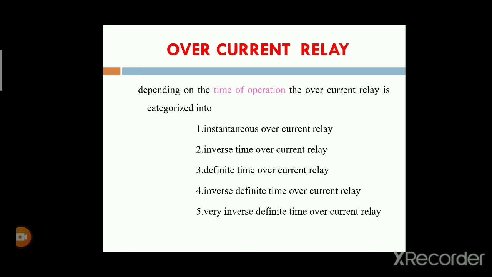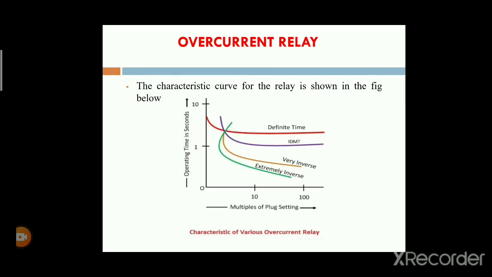How will we check those overcurrents? We set some pickup value, some pickup current. By checking that, if the pickup value is greater than the setting value, then automatically the overcurrent relays are operated. Okay, on this basis the overcurrent relays are operated.